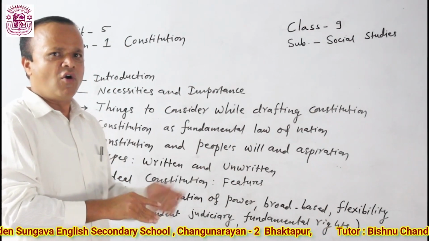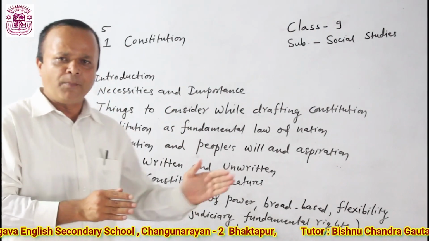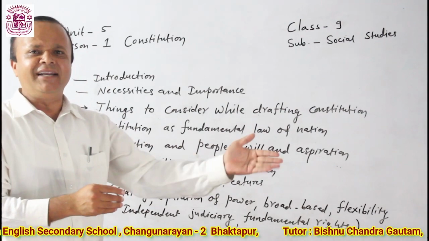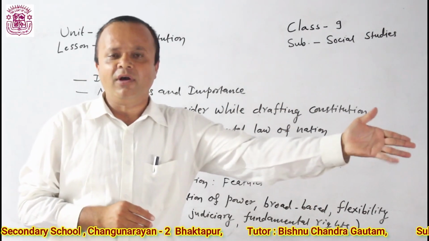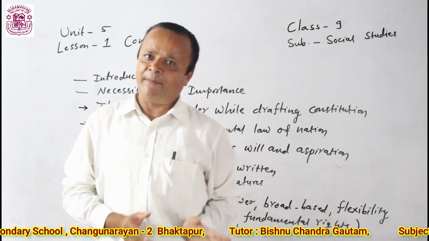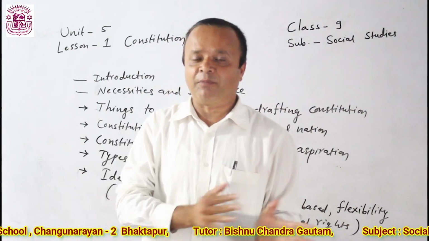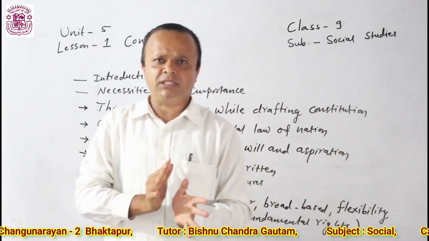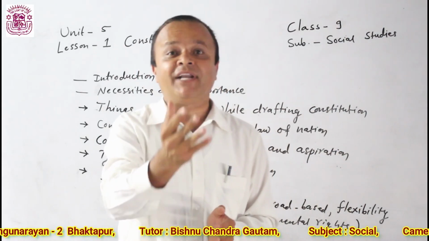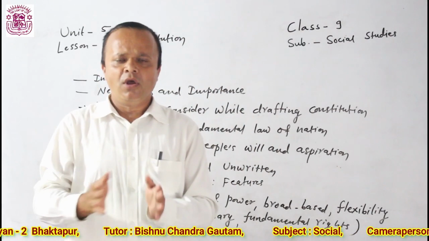Again, let's understand what are the necessities and importance of constitution. First one is to guarantee the right and freedom of people. It means to secure the right and freedom of people. When constitution guarantees, then after people can enjoy their right and freedom. It is first and foremost importance of constitution. There are other importance also.